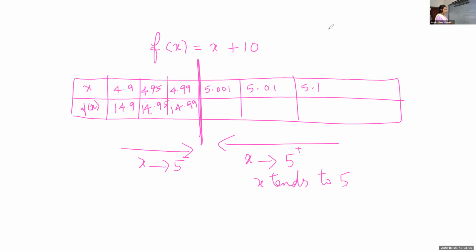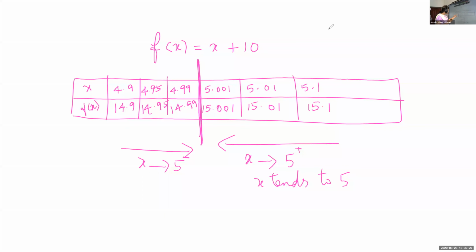What is the corresponding f of x? 15.001. Then Michael, 5.01. 15.01. Okay. Srihari, 5.1. 15.1. Okay, it's correct. Up to this, is it okay, children?